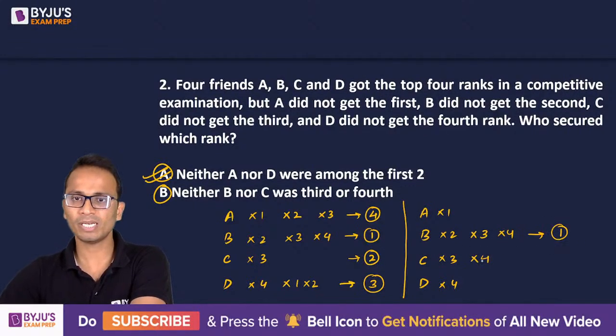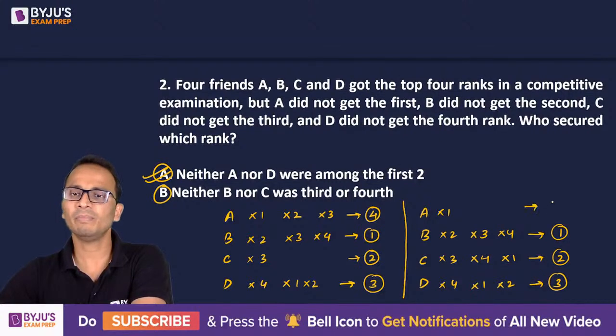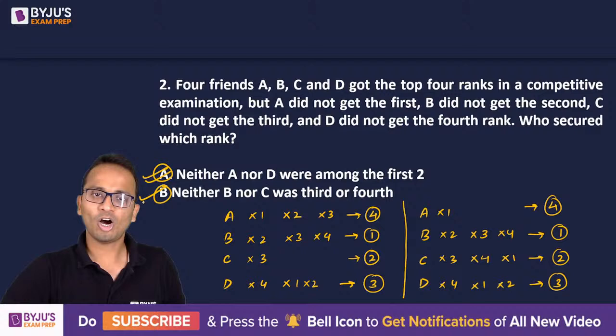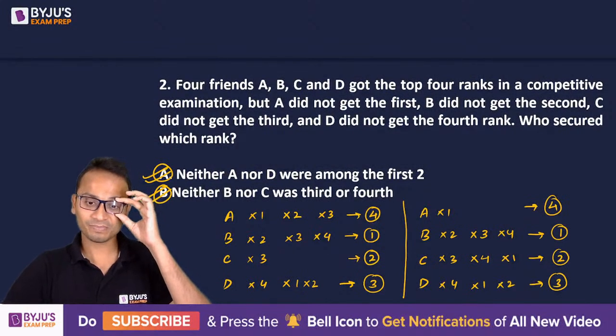Okay, B is rank 1. Since rank 1 is taken by B, C cannot be rank 1. So the rank of C will be rank 2. Now rank 1 and 2 are taken, so D cannot be rank 1 or rank 2. So the rank of D will be 3, and the remaining rank will be given to A. So statement B can also give me the answer alone.